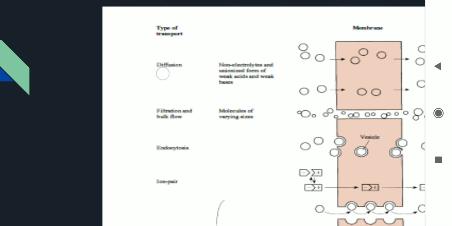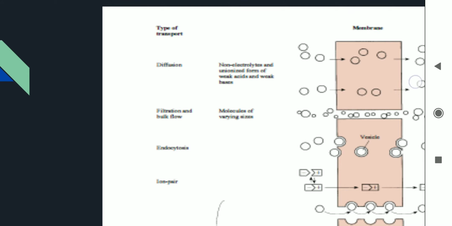So if it is diffusion, so diffusion is non-electrolyte and weak base, weak acids can undergo diffusion. It is the very simple mechanism. The change in concentration is going to make the drug molecules enter the membrane.